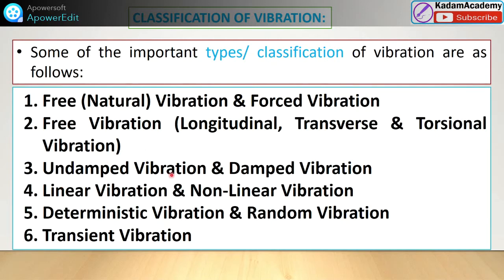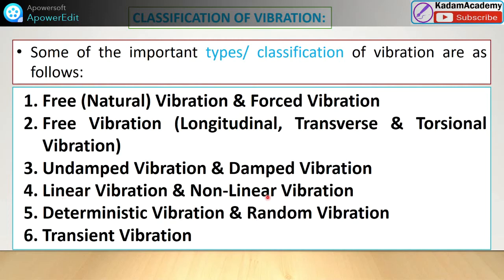Along with this, there are undamped vibration and damped vibration. These are again classifications into two types. There will be some relation, that's why damped and undamped are kept in one line.